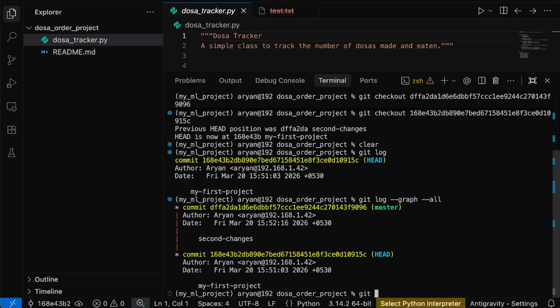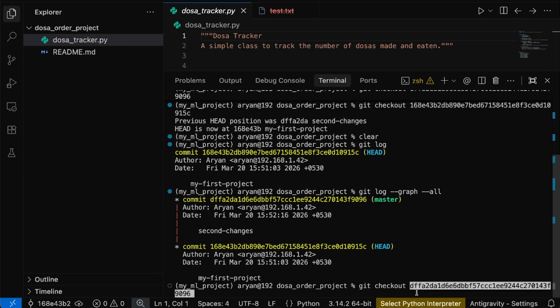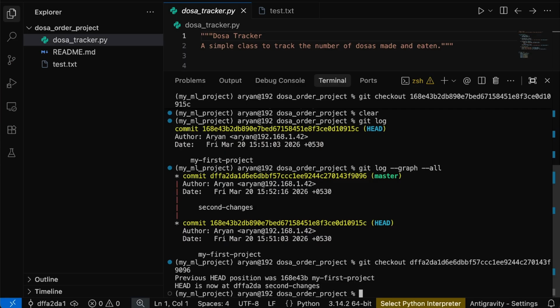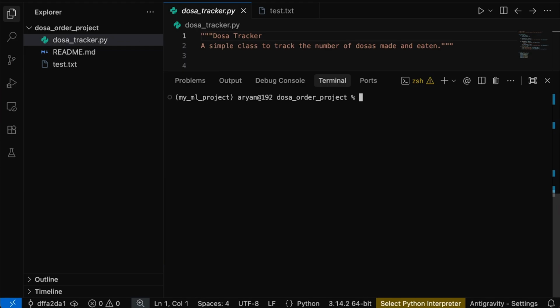Same command: git checkout and then this ID, the commit ID. Just copy it and if I press enter, the text.txt file magically comes back. Isn't it amazing how Git has evolved, that it can do project management and different versioning of the project?